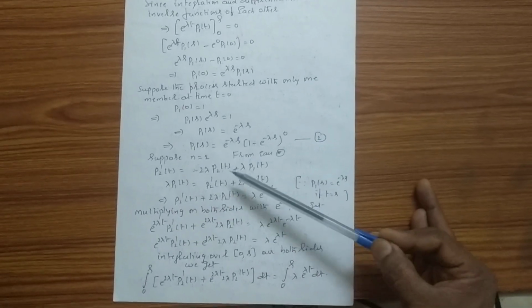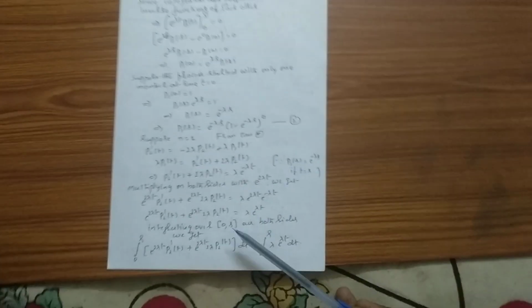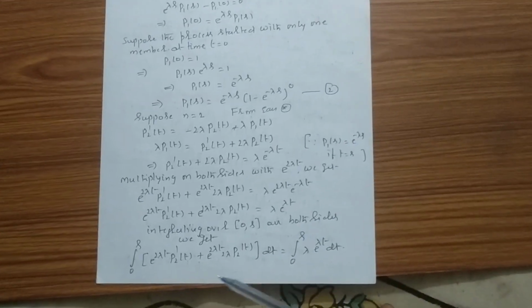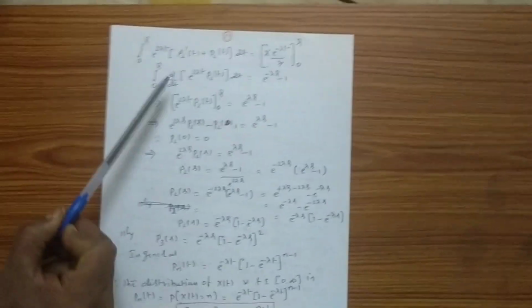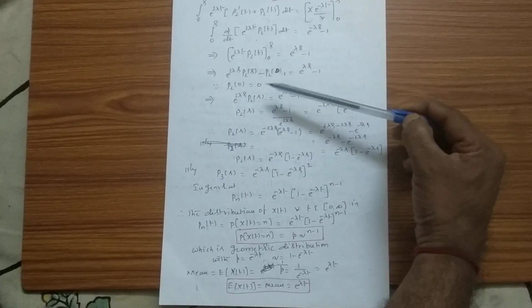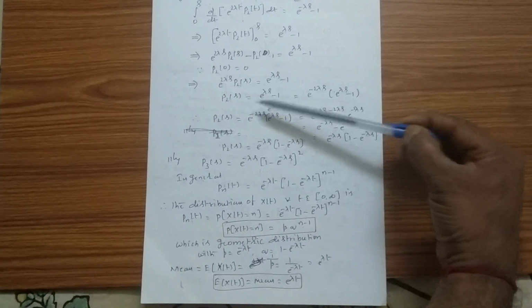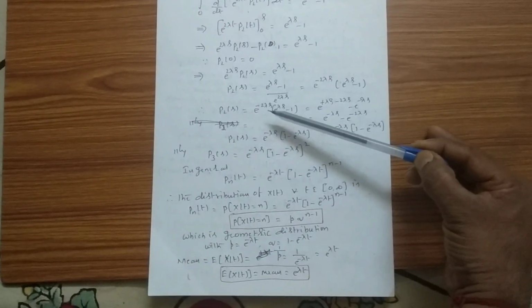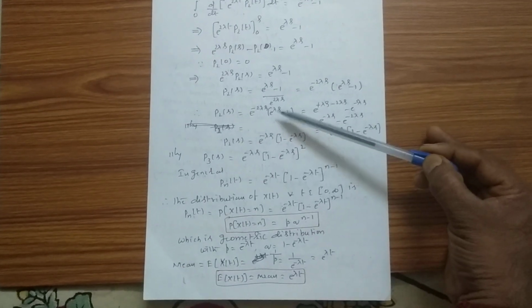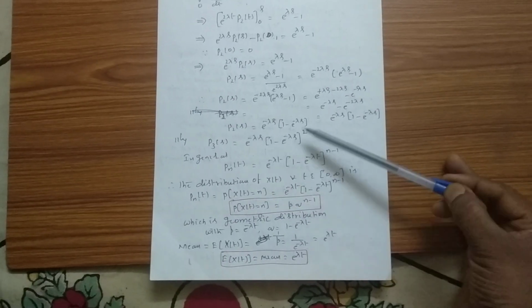By substituting n equal to 2 in equation 2, I will have this. Integrating over the interval 0 to s on both sides, we get this equation. Here I am integrating, so I write this factor as d by dt of this, dt. By integrating this, I get this value. So P20 is equal to 0. Therefore from this equation I have P2(s) equal to e to the power of minus 2 lambda s into e to the power of lambda s minus 1. So P2(s) is this, and so on. Similarly P3(s) I can get.